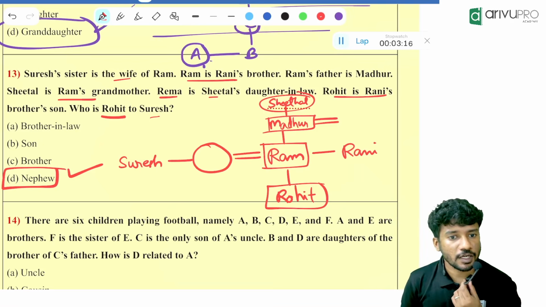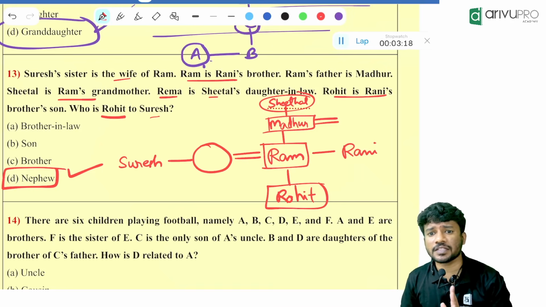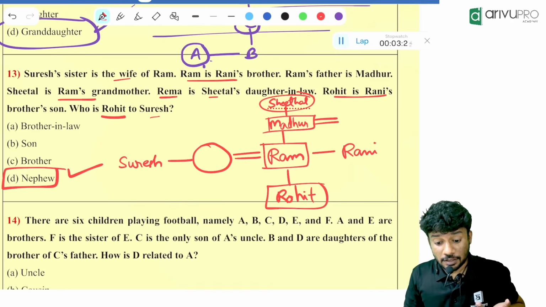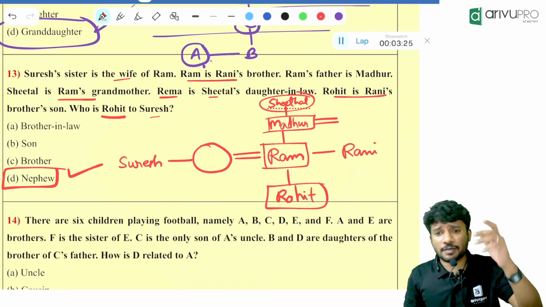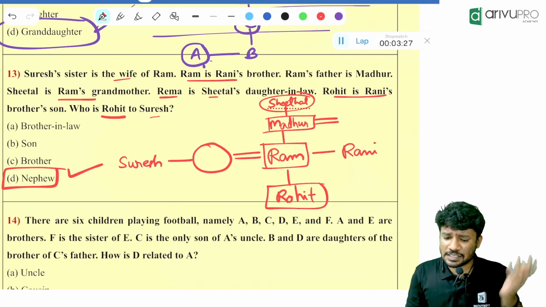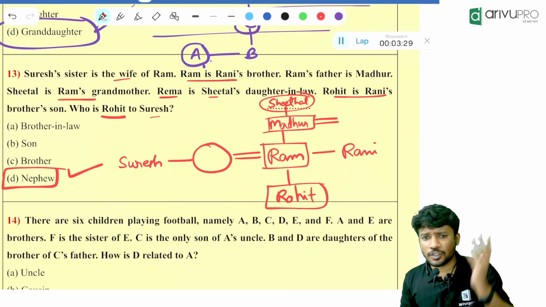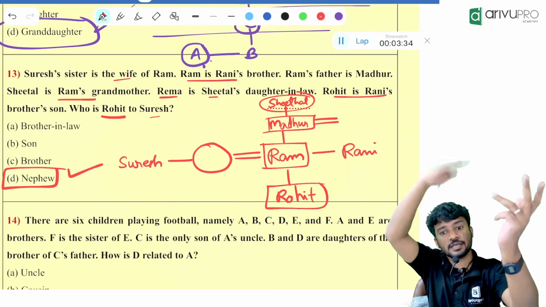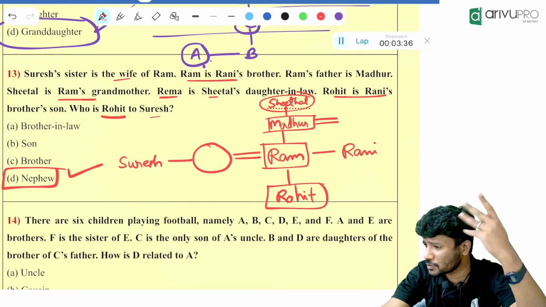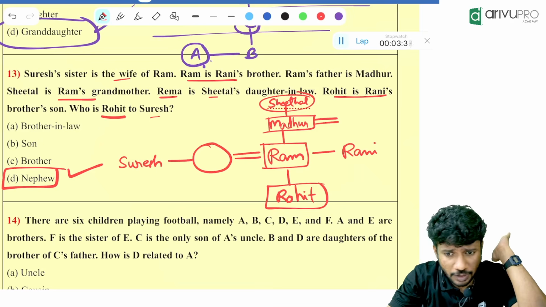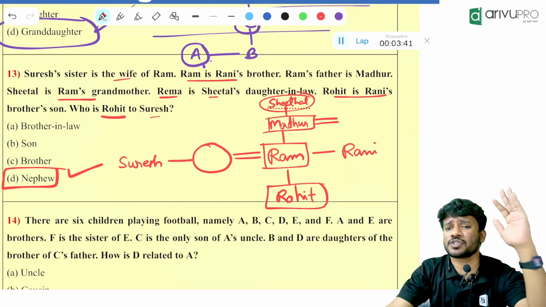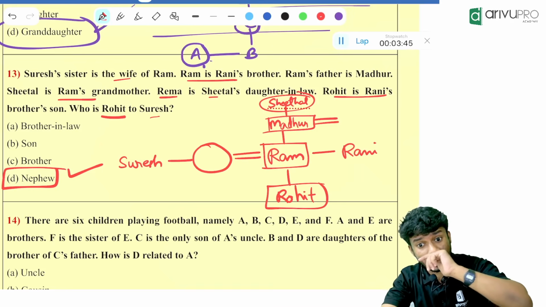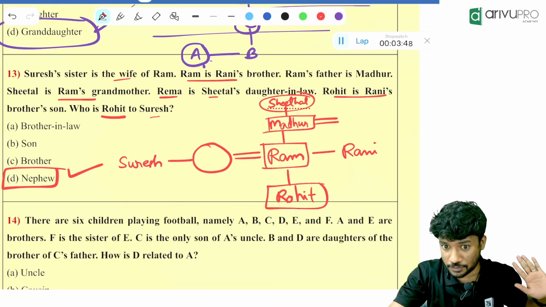I hope everyone understood this. Anyone is having doubt, please tell me right now. Very easy question, and high repeat value. These types of questions will get repeated again and again. Next time they will not give the names. So that is a usual pattern. First time they will give it with names or without names, then next time they will do the opposite. They will change it accordingly. So solve all these questions again and again. You will become a pro automatically. Seeing some questions, even without reading the entire question, you might get the answers. Okay.